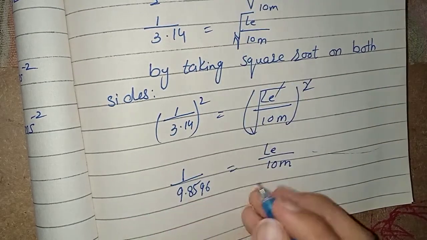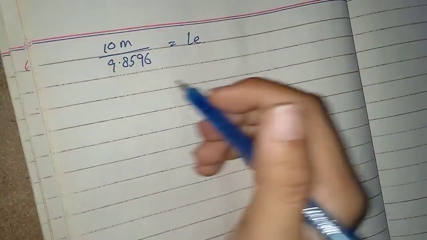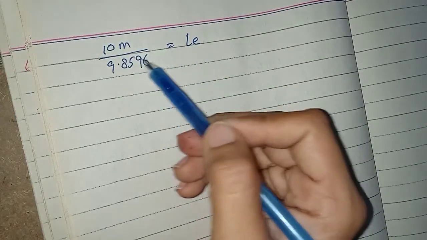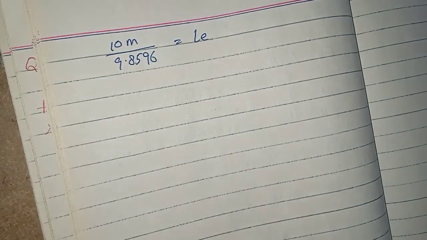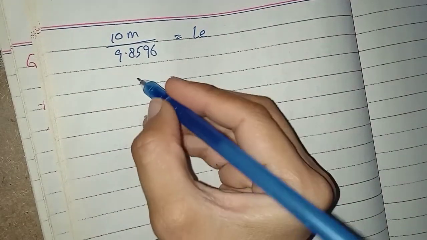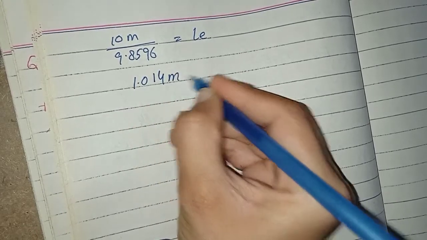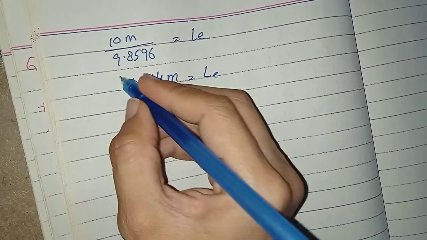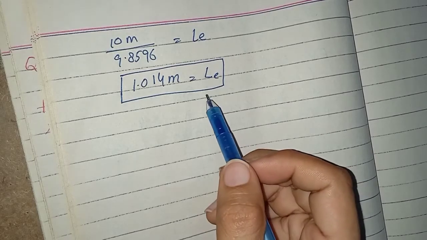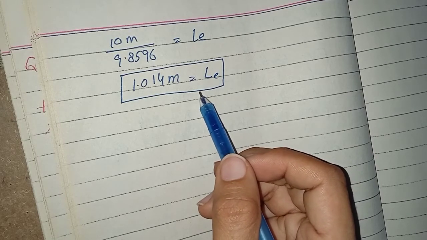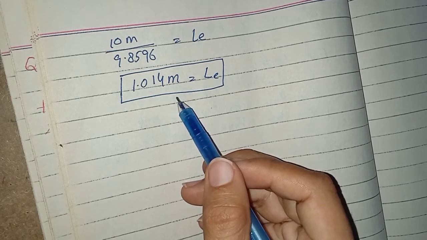Now again by cross multiplication, we have this one. Now by dividing these values we are going to get the required length, which is equal to 1.014 meter on earth. This is the required length of your pendulum on earth when your pendulum has the time period 2 seconds.